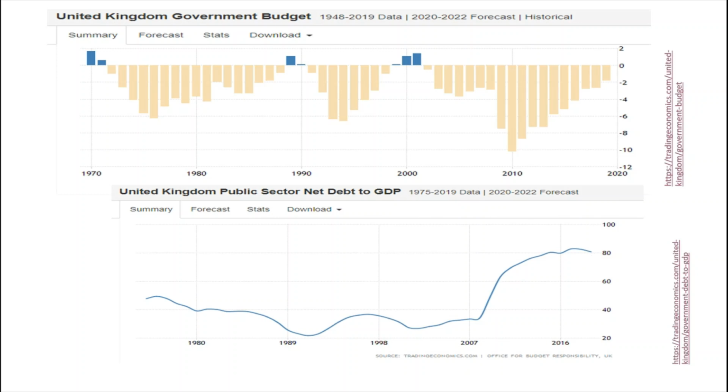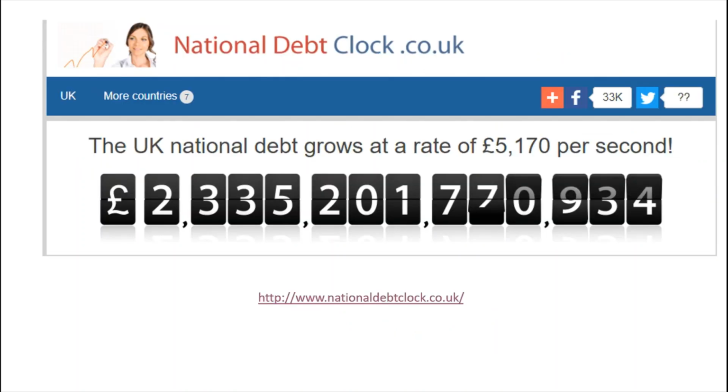Now, it will be very interesting. At the time of making this video in April 2020, we have not yet seen the increase that is going to be happening because of the 2020 budget and the coronavirus crisis, but we'd expect the national debt to be rising quite a bit after this. Another thing you can look at if you'd like to is the national debt clock, which, as it says here, stands at 2.3 trillion pounds and increases by 5,000 pounds per second.